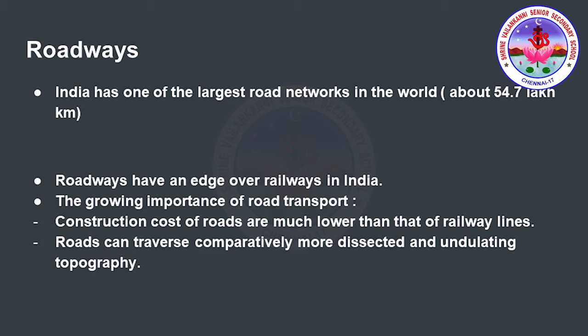India has one of the largest road networks in the world, about 54.7 lakh kilometre. The roadways have preceded the railways. Far back, only after the roads were constructed were the railway tracks laid. So the roadways were constructed first. And they still have an edge over railways in terms of ease. The edge over means the advantages, how advantageous it is.